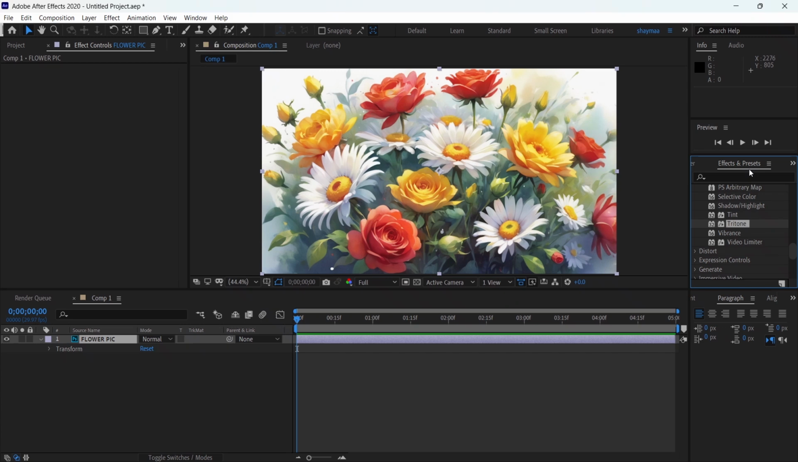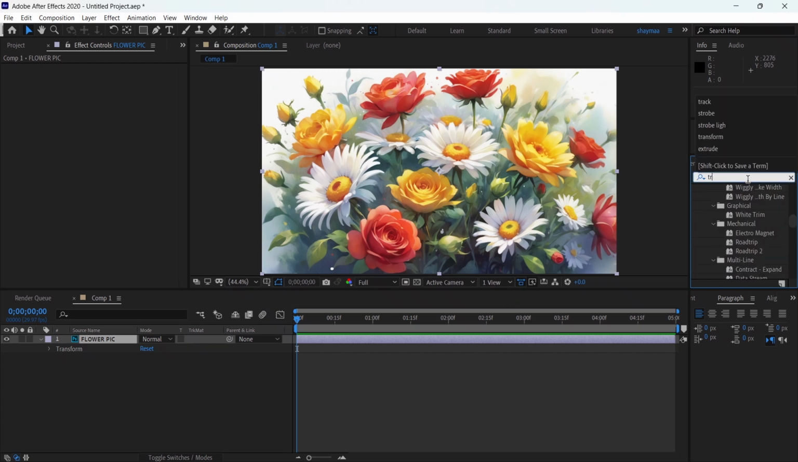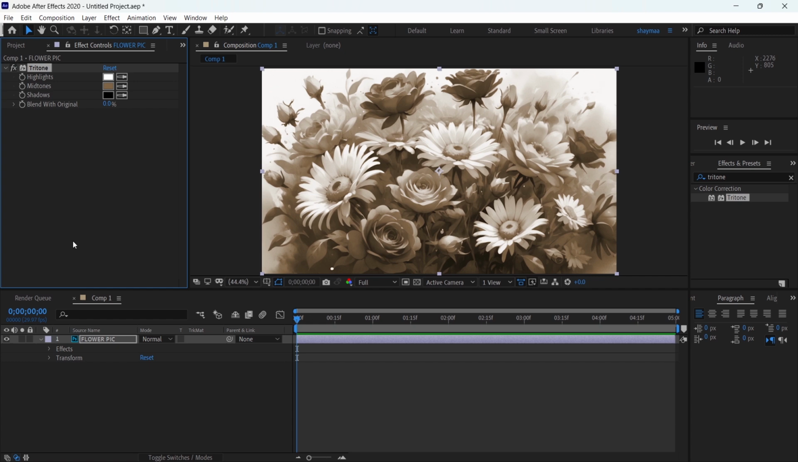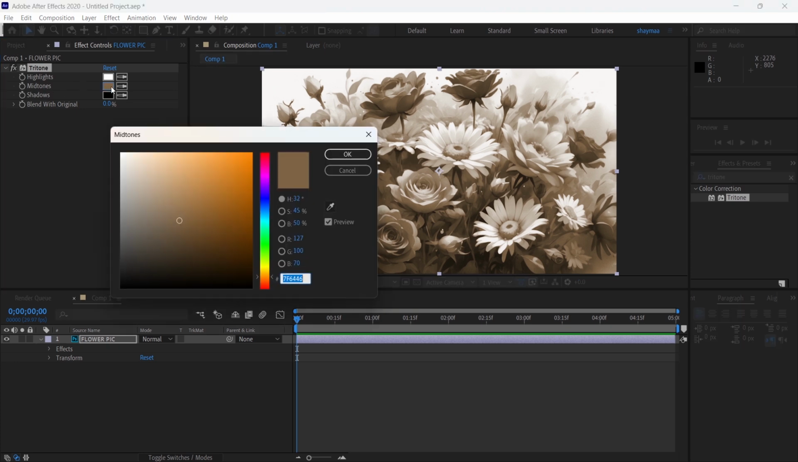The tritone effect is under the color correction folder in the Effects and Presets panel. The tritone is similar to the tint effect, but the difference is that it doesn't only give us highlights and shadows controls, it also gives us a midtones control. By default, it gives us this brown color for the midtones. I can change it to whatever color I like. I will choose red, for example.